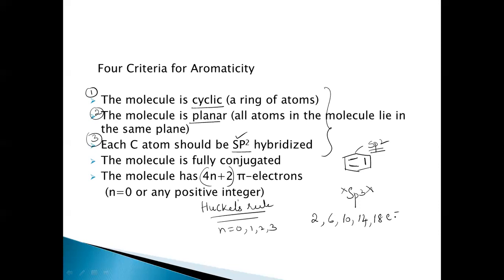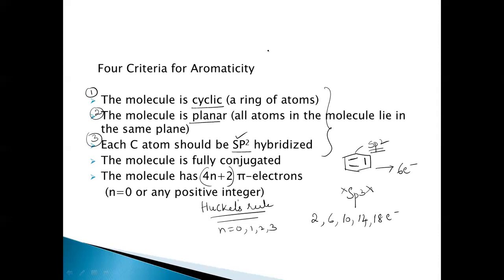So what are the numbers of pi electrons it should have? 2, 6, 10, 14, and 18. That means it should follow Huckel's rule, that is the 4n plus 2 pi electron rule. So the molecule should be cyclic and planar. For example, in benzene, the molecule is cyclic, all the atoms are sp2 hybridized, and it is planar. If it follows these 3 conditions, then it should have 4n plus 2 pi electrons, that is Huckel's rule. So the number of electrons in conjugation should be 2, 6, 10, 14, or 18. In benzene, there are 6 pi electrons in conjugation. This is the criteria for aromaticity.